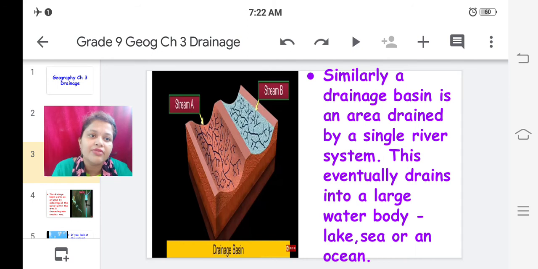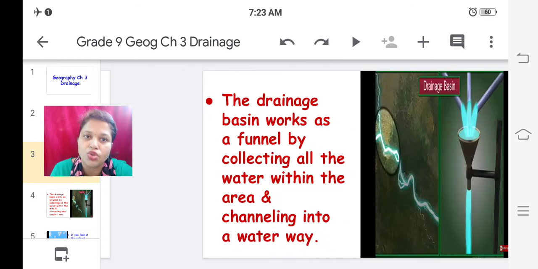Further, this eventually drains into a large water body, for example a lake, sea, or an ocean. So further, these rivers drain their waters into large water bodies such as a lake, sea, or ocean. Okay, they meet the large water bodies. So this is a drainage basin. A drainage basin is an area drained by a single river system. This eventually drains into a large water body, lake, sea, or an ocean.